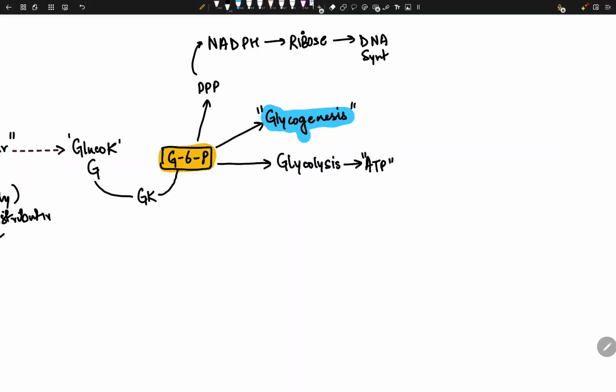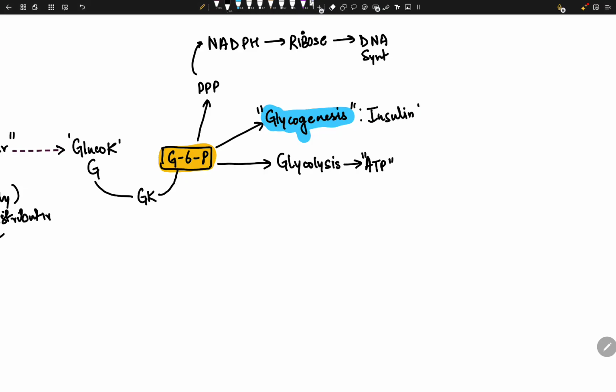Now, when does glycogenesis happen? It happens just after you eat, mainly after meals. Why? Because insulin is super high. You might ask me, why does insulin promote glycogenesis, Shashwat? Well, what message does insulin send? Simply, that food is abundant.